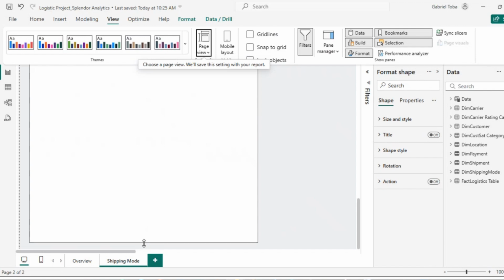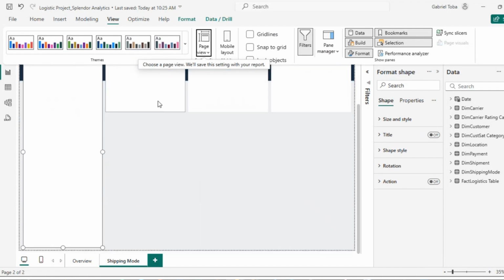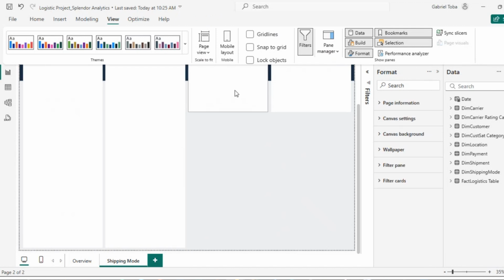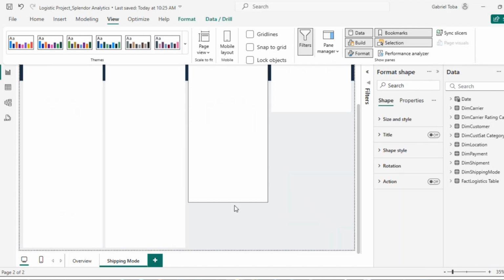I should have left one of these to first use it to measure. Okay, I can't do that. Like this. I'll do the same for this, and then the same for this.